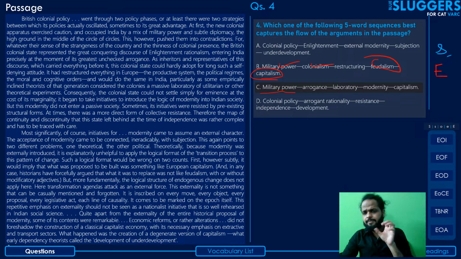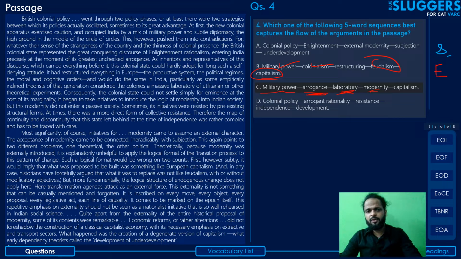without any connotations, it seems to be on point because it did seem like the Britishers were really intent on imposing their own values and their ideas and their notions. But if you use the word arrogance for that, then it puts a negative connotation on the idea, which I don't think is called for. Okay, so we'll leave that. We'll just note this reservation that we have against this and move on. Laboratory, yes, he talks about laboratory, but that's not the core idea. It's just a supporting point, just a peripheral idea. One more reservation here: modernity.